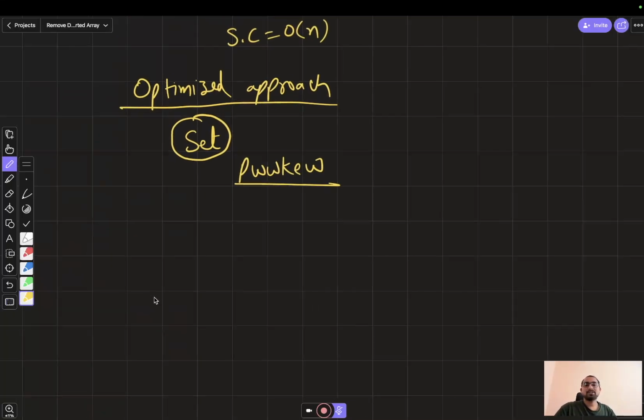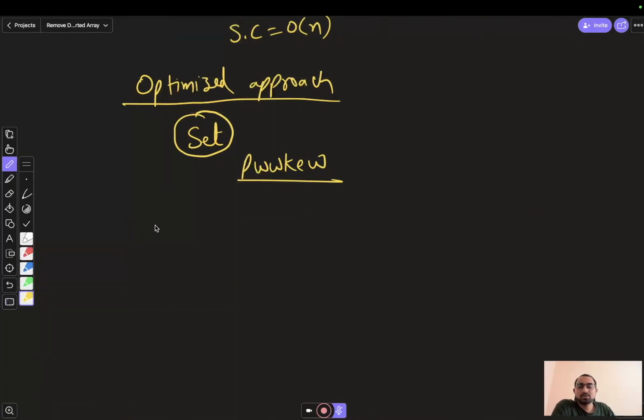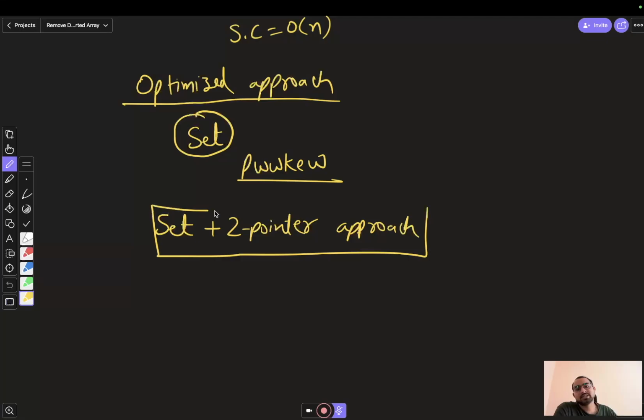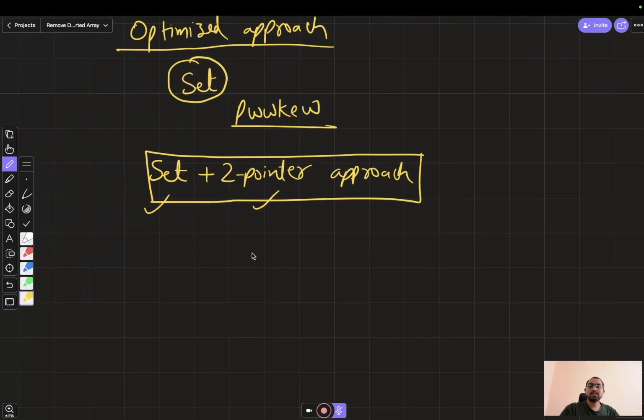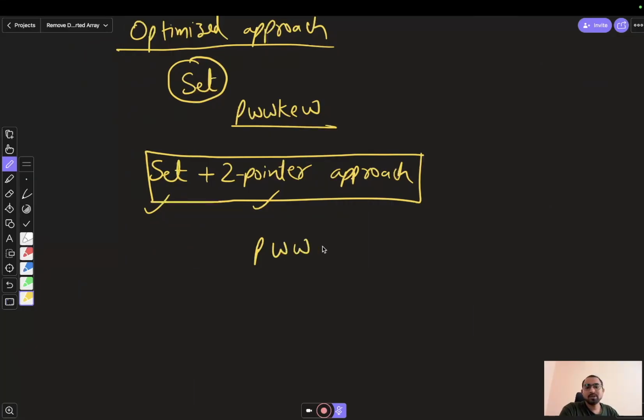We can solve this problem with the help of two things: set plus two pointer approach. So this is our data structure, this is our algorithm. Okay, so let's see PWWKEW.